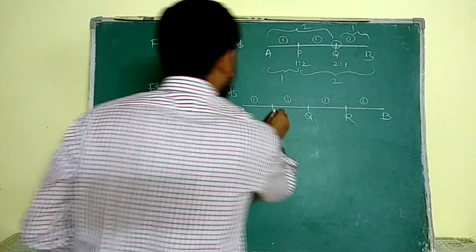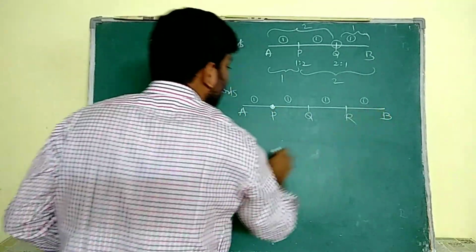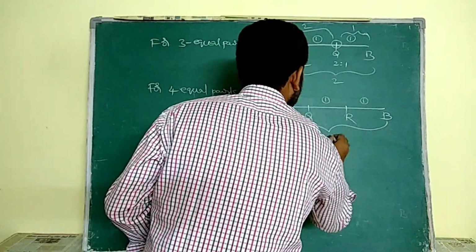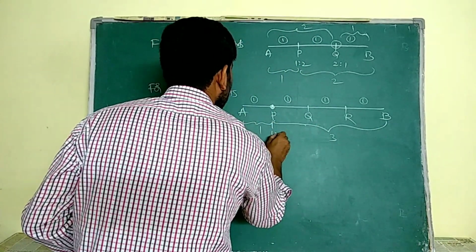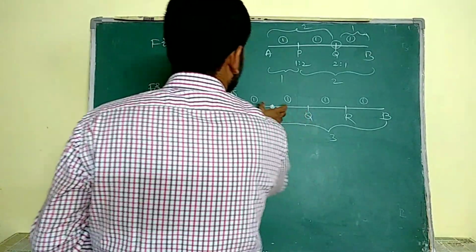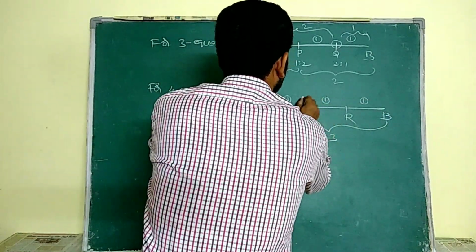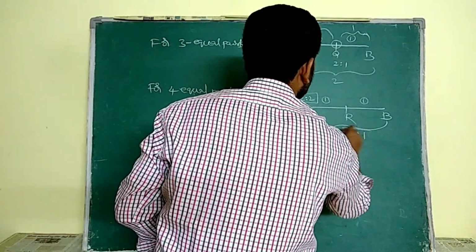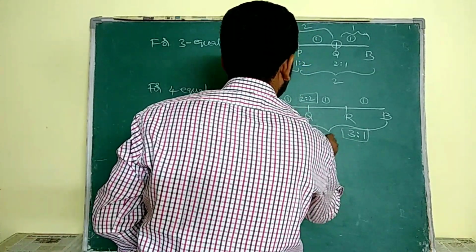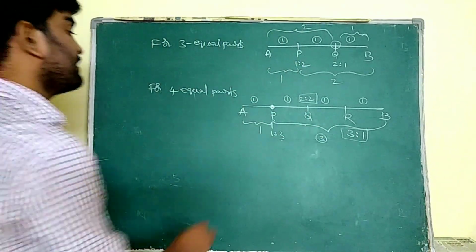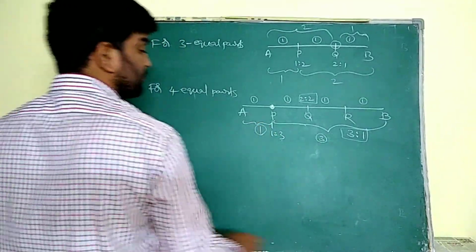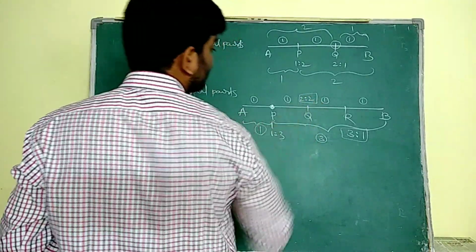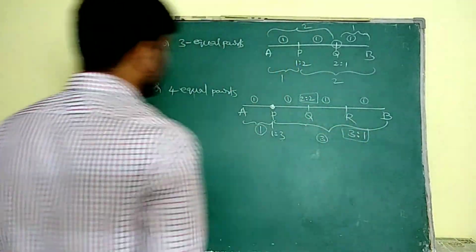So P divides AB such that up to this it is 1 and the rest is 3, so this is 1:3. Now Q is, up to this 2, so Q is 2:2. R is going to divide 3:1. So P divides AB in 1:3 ratio, Q divides 2:2, R divides AB in 3:1.